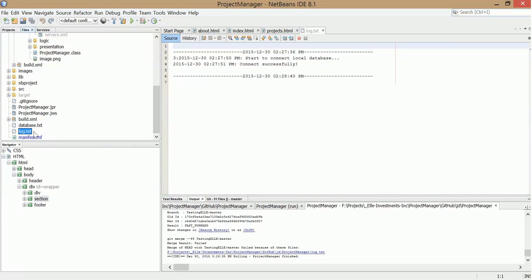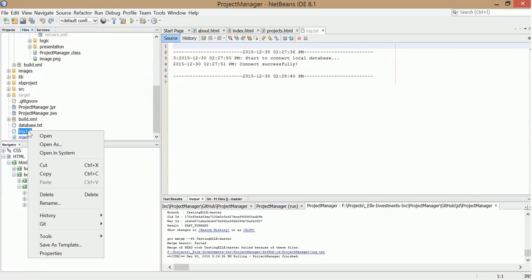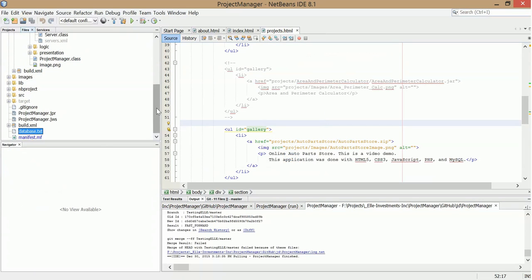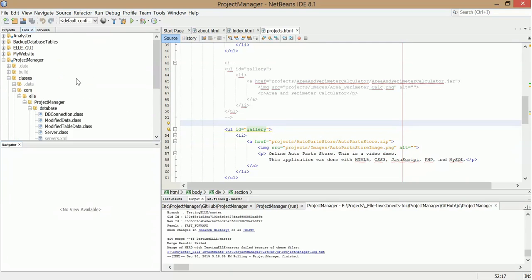See, I have a log text. It's not being tracked, so that could be why. That's just been causing issues, and you can probably see from the commit that I resolved that issue, for it to not track that. So I'm gonna go ahead and try that again.